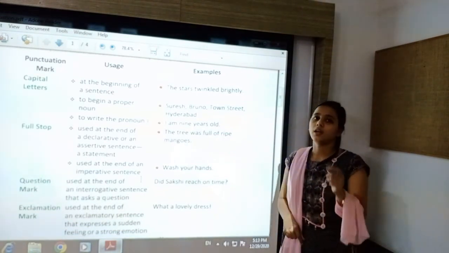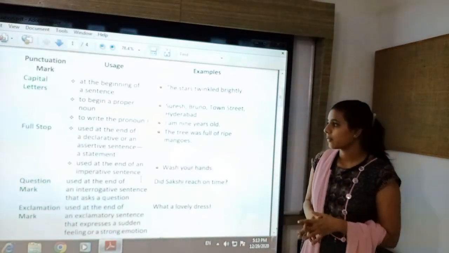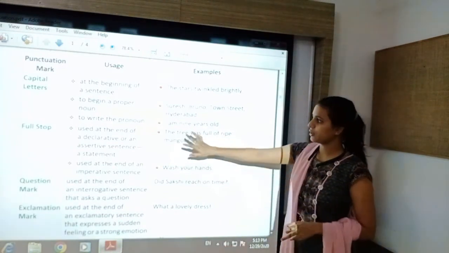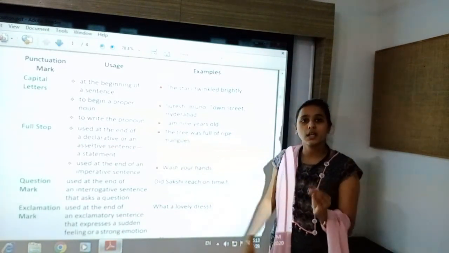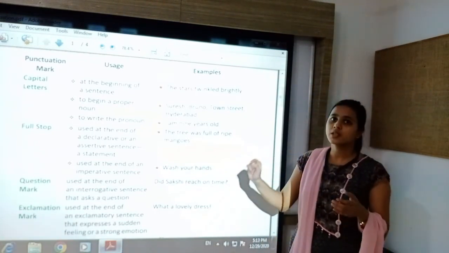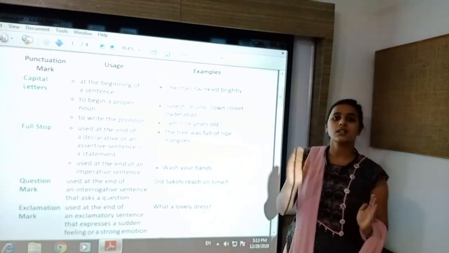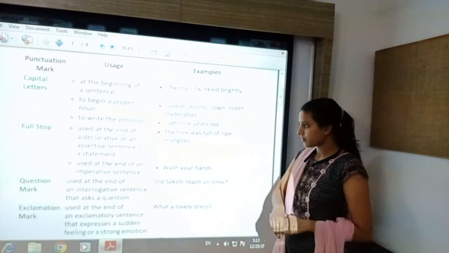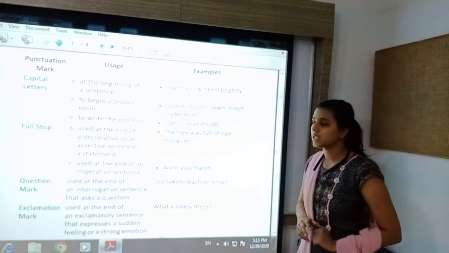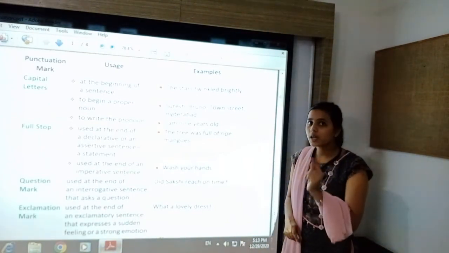When we write a declarative sentence or a statement, after completing that sentence we put a full stop to express that the sentence ends. Next, a full stop is also used at the end of an imperative sentence.